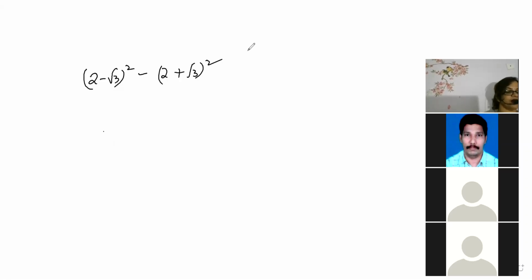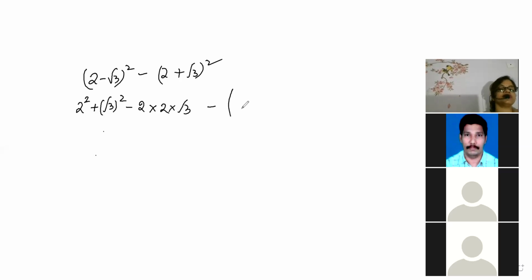Try. Don't give up. Okay, some are telling minus 14. How will it be minus 14? Let's see. Beta, 2 minus root 3 whole square, the formula is a square plus b square minus 2ab, that is 2 into root 3. Then minus, solve this one in bracket: 2 plus root 3 whole square, a square plus b square plus 2 into root 3.